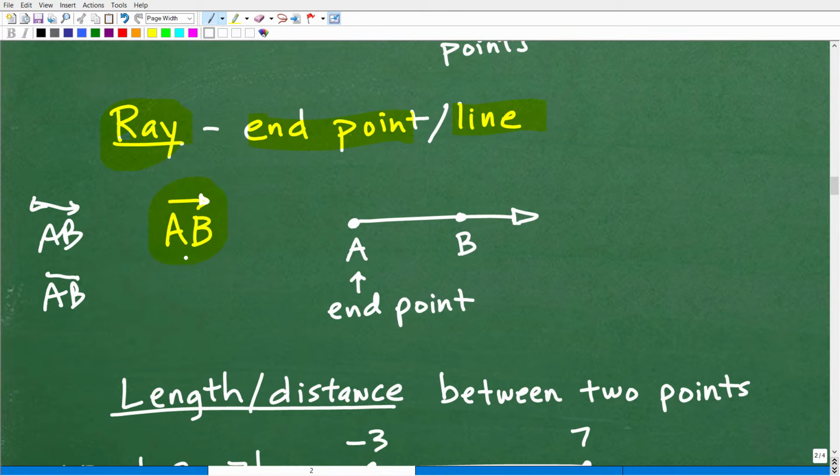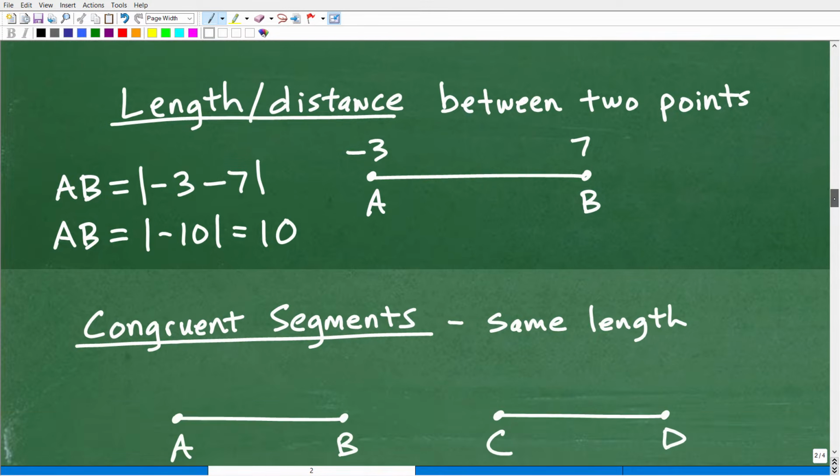And then a ray looks like this. You have an endpoint and then it shoots out this way. That is a ray. It starts here and then continues on infinitely. This is the endpoint, like A right there, and then B would be a point on this line that's emanating from point A. So that is what a ray is. I'm going through a lot of material pretty quickly, but if you're understanding all these terms and definitions, that's excellent. This is the foundation of geometry.